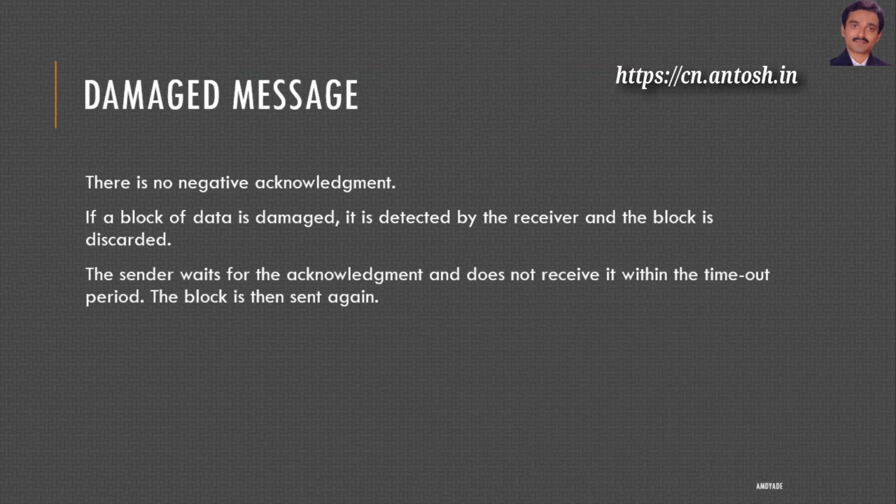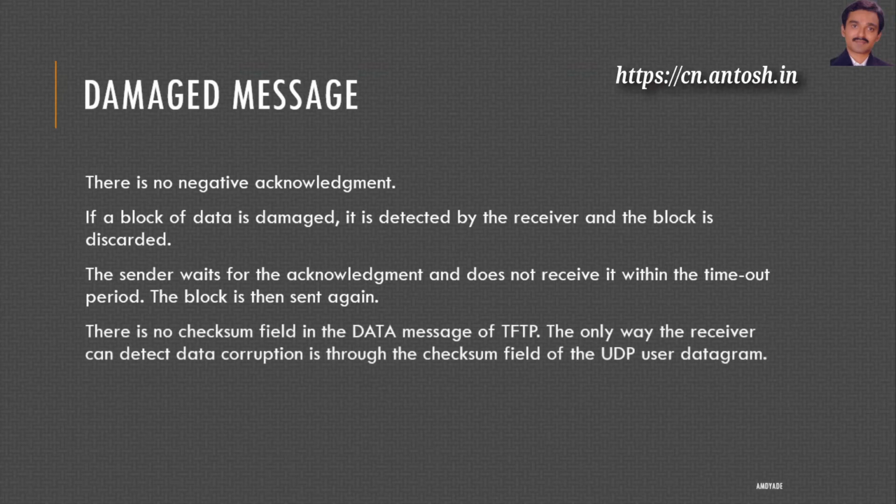The sender waits for the acknowledgement, does not receive it within the timeout period, and the block is then sent again. You know, there is no checksum field in the data message of TFTP. The only way the receiver can detect data corruption is through the checksum field of the UDP user datagram.